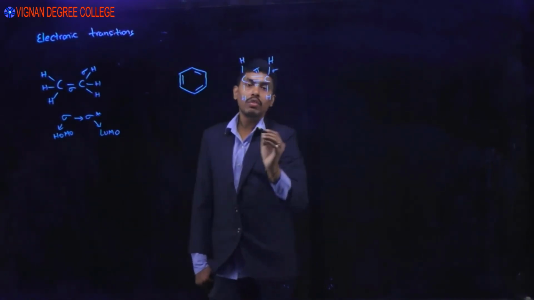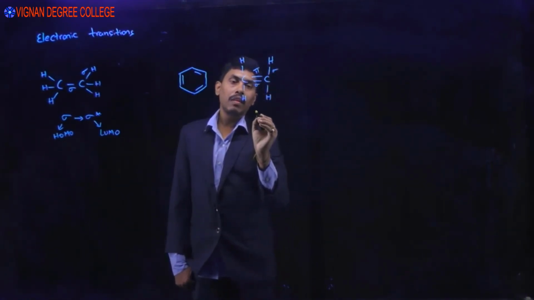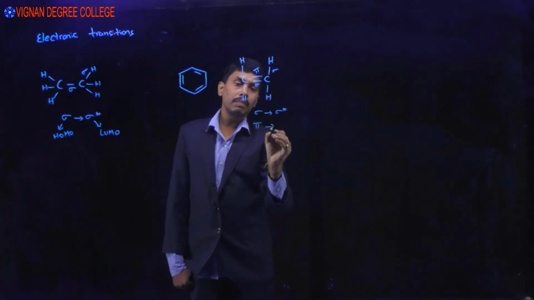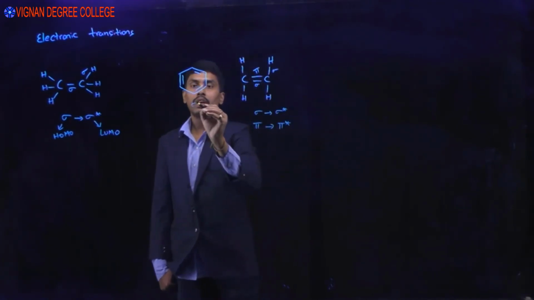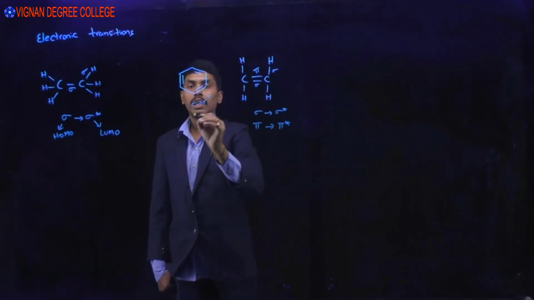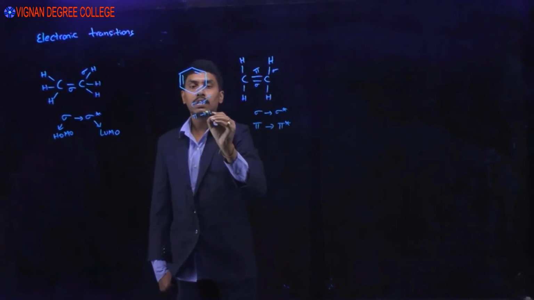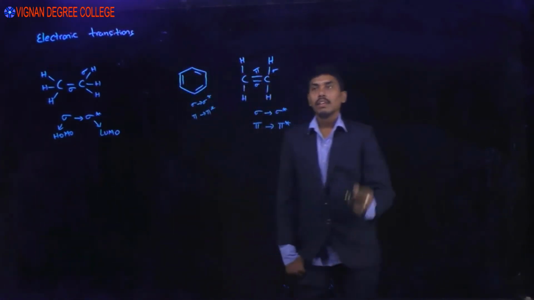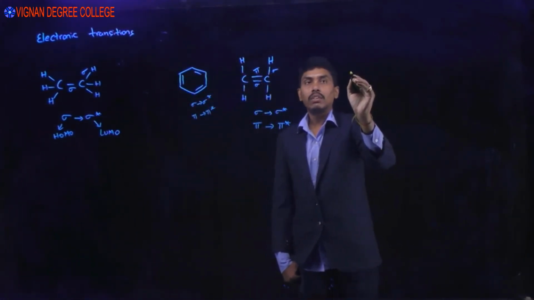If you have these orbitals, what types of transitions may occur? Sigma to sigma star, pi to pi star. Same in the case of benzene also, sigma to sigma star and pi to pi star.